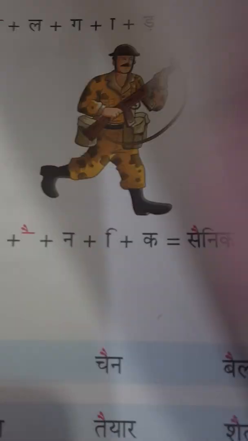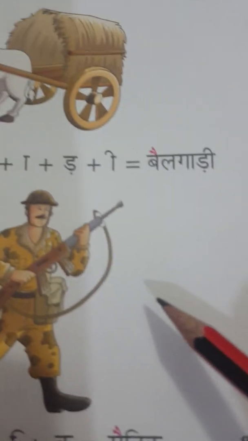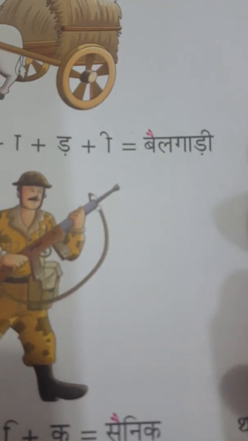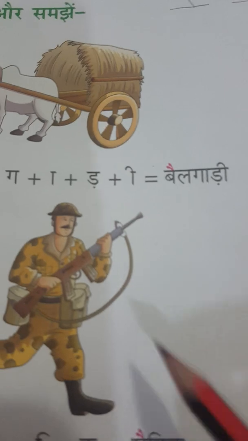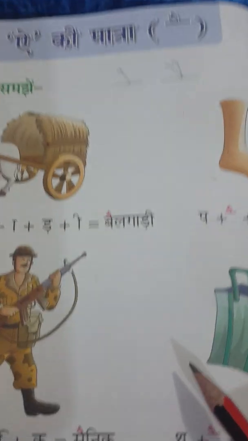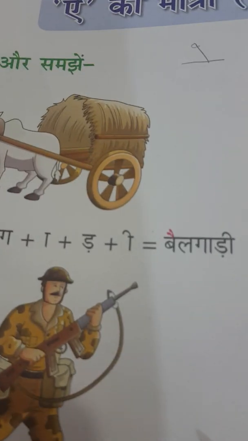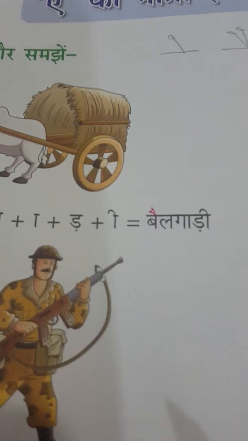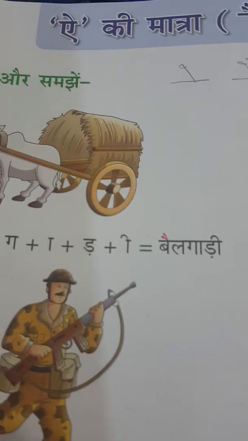Okay, so that is all for this exercise, and just practice these words with A ki, not A, I ki matra will practice, and you will differentiate between A and I. Read the words, practice lot of reading. So that is all for this class. Revise, practice a lot to read, and try to write also. Thank you.